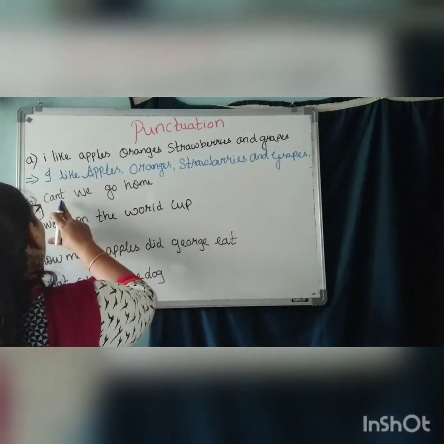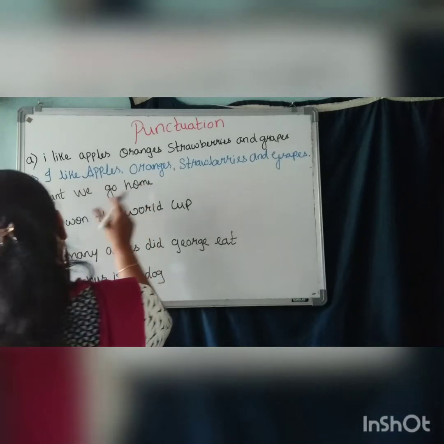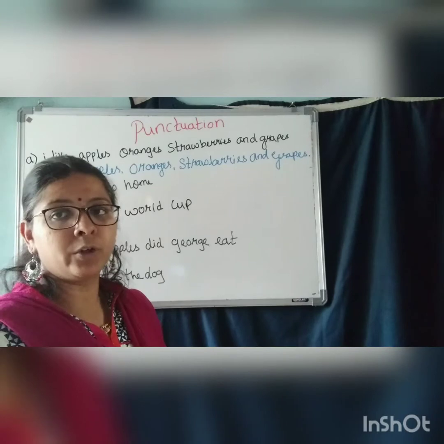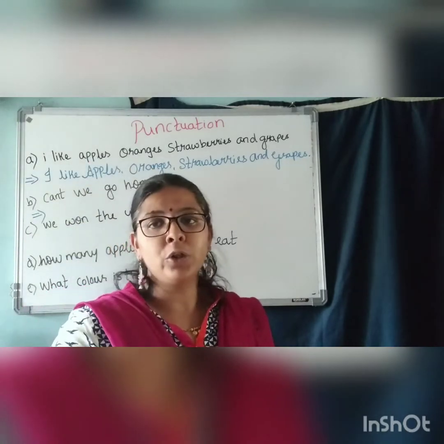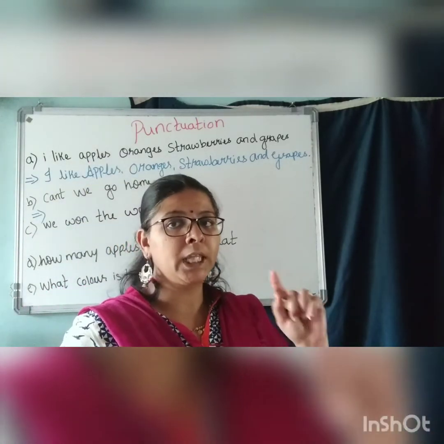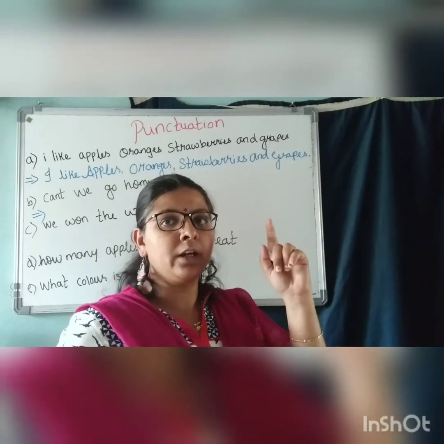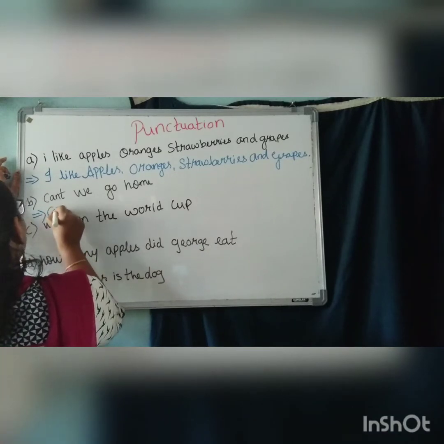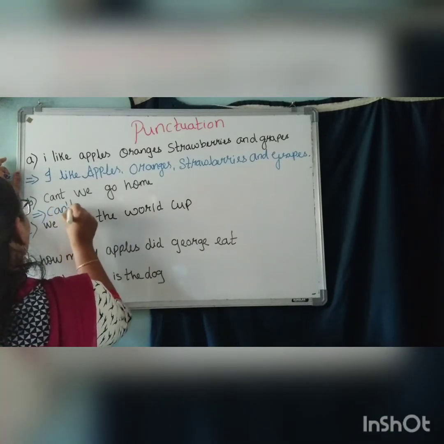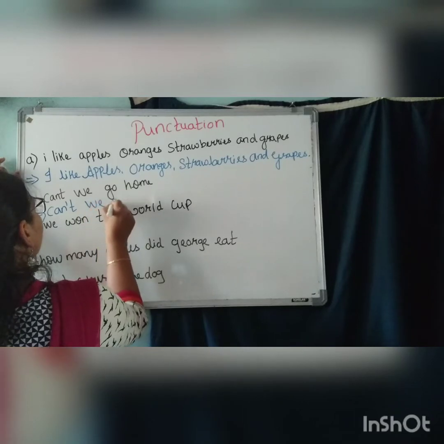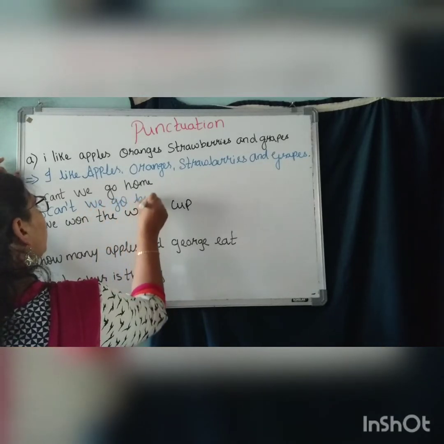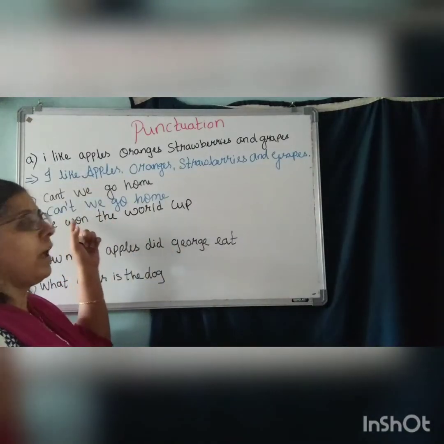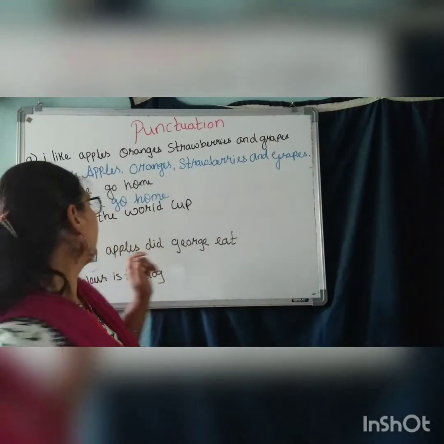Next one. Can't we go home? See here, C-A-N-T they have given. So we have to use the apostrophe. This is a contraction word. Can't, we say, right? Cannot. Can plus not. Can't. So what is it? C-A-N apostrophe T. Can't we go home? Here we are using an apostrophe. Understood? Next one.